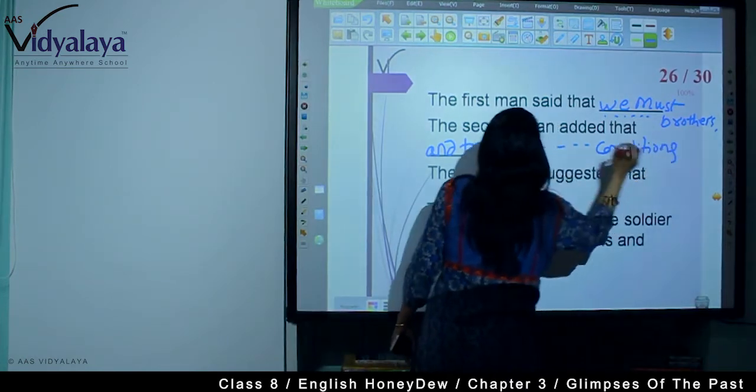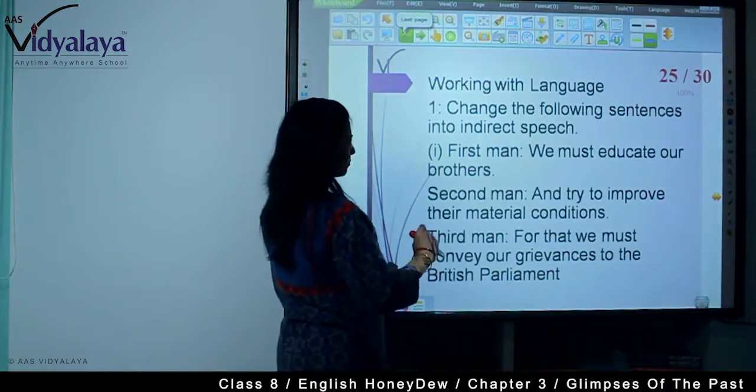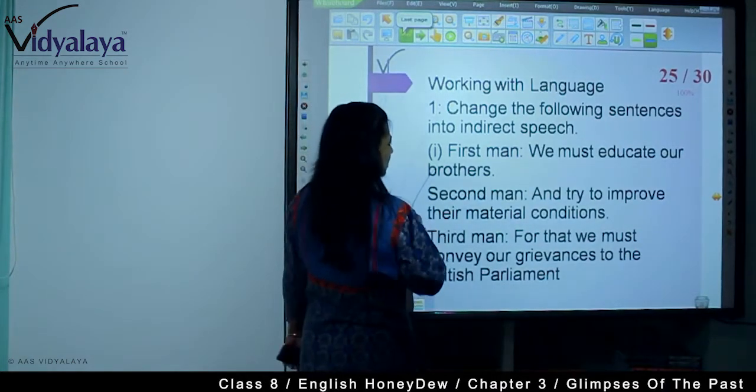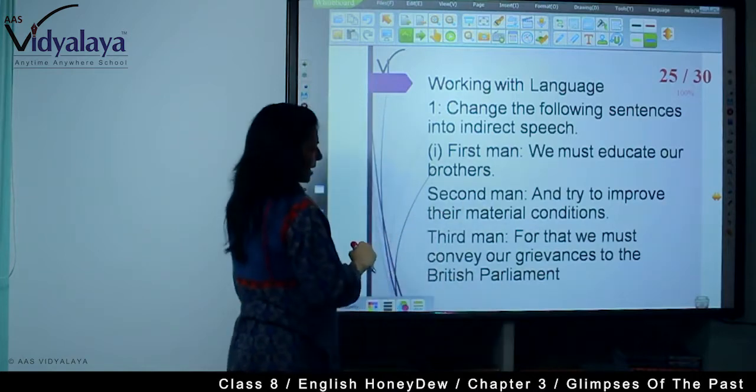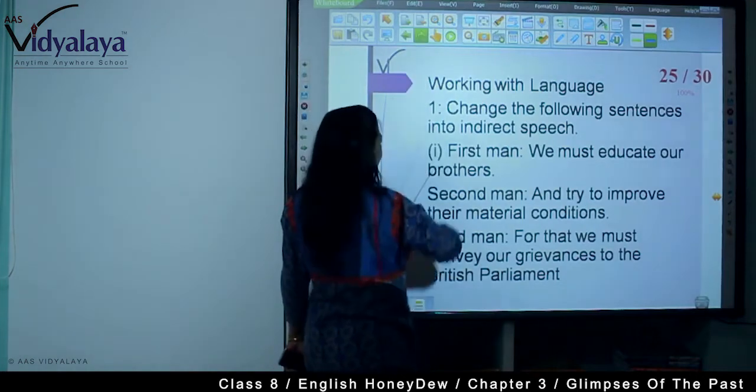Now the same line in the same way you will have to do. See, try to improve and try to improve. The third man, for that we must convey our grievances to the British Parliament.